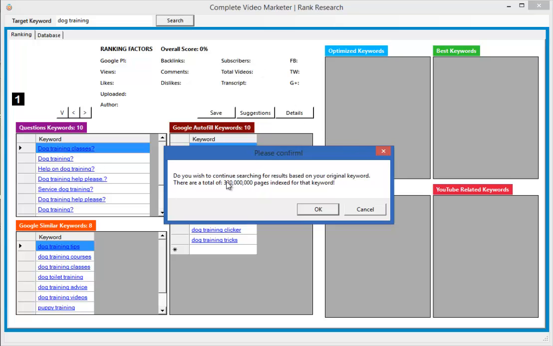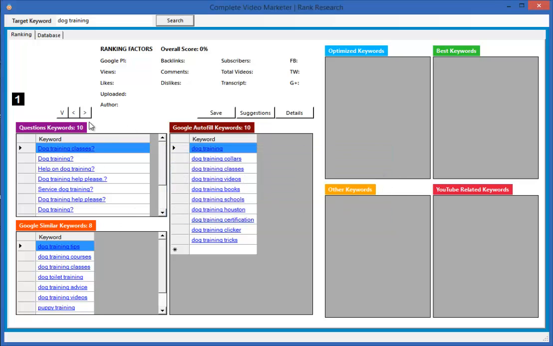So it's telling us there are 320 million pages indexed for the keyword, and now we get the opportunity to decide whether we're going to carry on searching for that keyword or not. In this case, I can see it's clearly far too competitive. I'd be completely wasting my time looking at that overall niche of dog training. But if I check out the alternative keywords that we've got, then it may well be that one of these keywords is worth looking at to see whether we can target it.